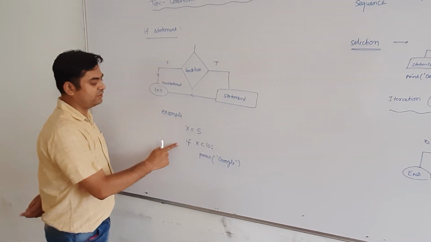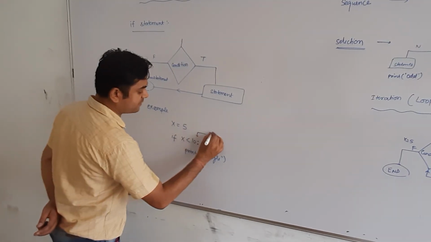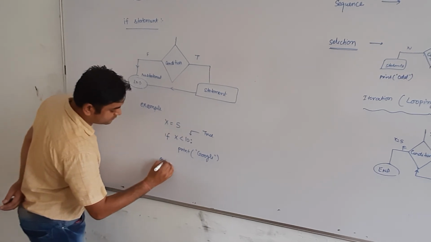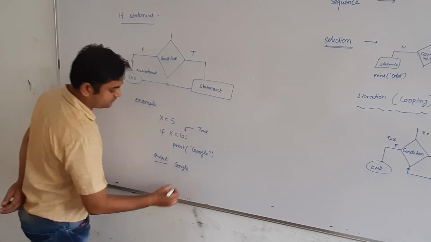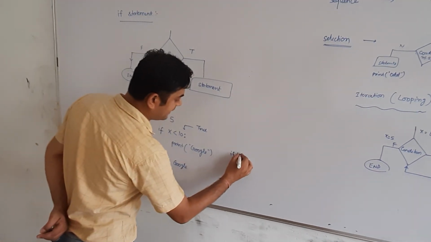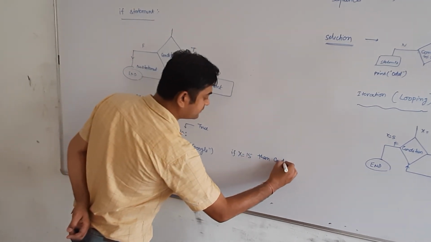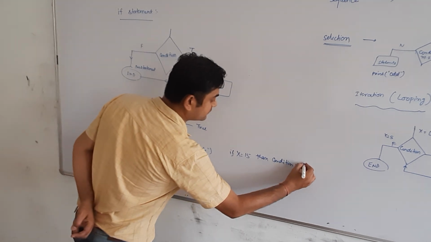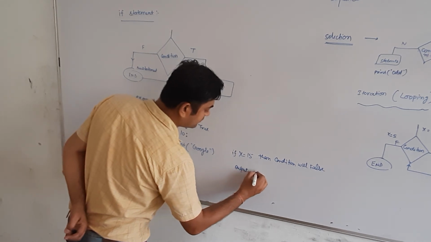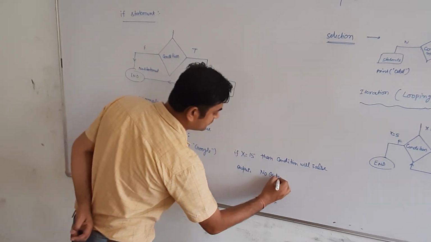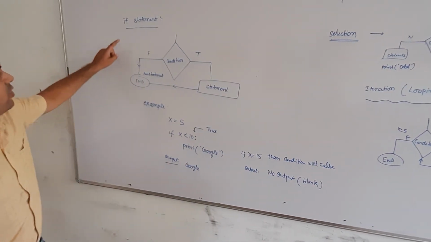So in this condition x contains 5, and 5 is less than 10, so the condition is true, then the output will be Google. If x equal to 15, then the condition will be false and the output will be nothing. It means a blank screen. Getting it? So this is called the if statement.